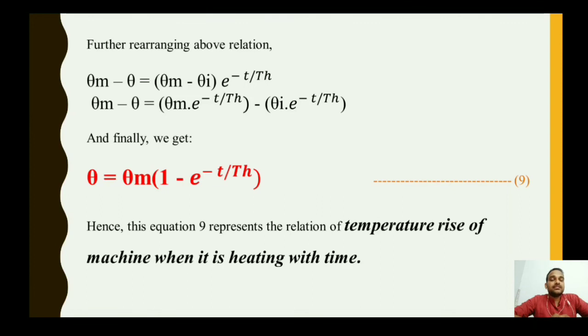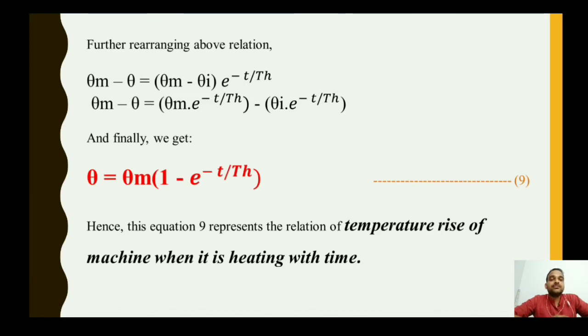Okay, if the cooling is to be considered, then you have to consider the theta i condition, but here we have to consider the theta m. Why? Because the machine is getting heated. So we can see from the relation, that is theta equals theta m into (1 minus e to the power minus t upon th). There is a simple rearrangement. Hence this equation 9 represents the relation of temperature rise of machine when it is heating with time.